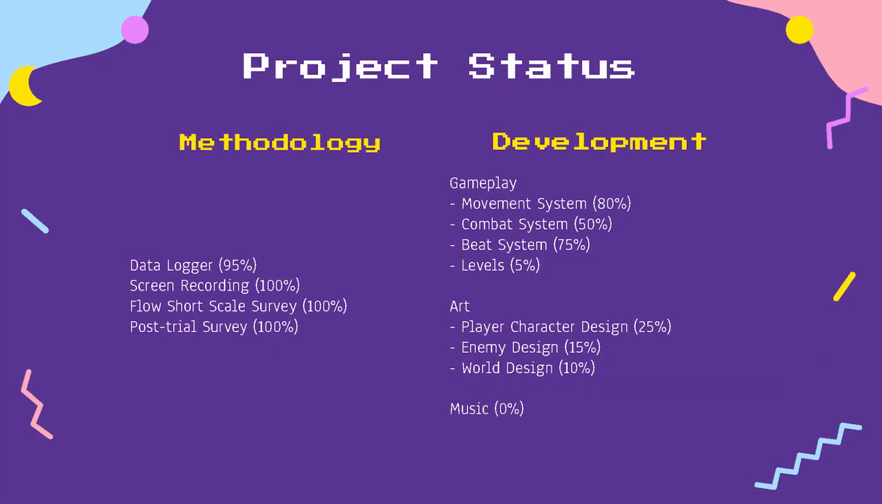Moving on to our project's current status, we've made substantial progress in our methodology with the data logger at 95% completion. Screen recording, flow short skill survey, and post-trial survey are fully developed. On the development side, our gameplay elements are coming along, with the movement system at 80%, the beat system at 75%, but the combat system and levels need more work at 50% and 5% respectively. Art and music are in the early stages, with music still awaiting development.